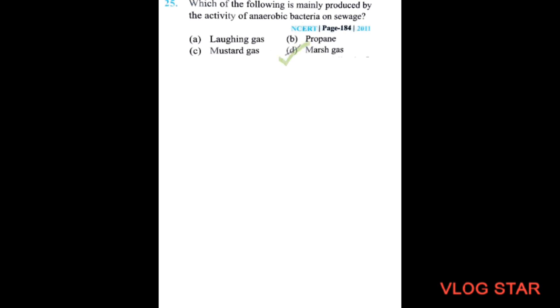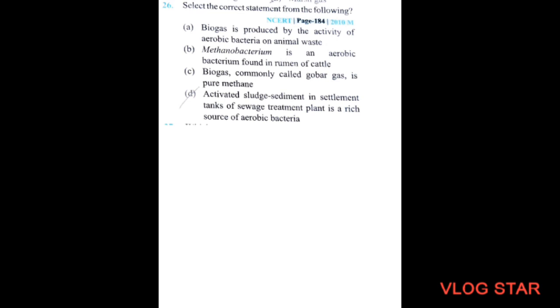So next question. Select the correct statement from the following. This came in 2010. Option A, biogas is produced by the activity of aerobic bacteria on animal waste. Option B, Methanobacterium is an anaerobic bacterium found in the rumen of cattle.